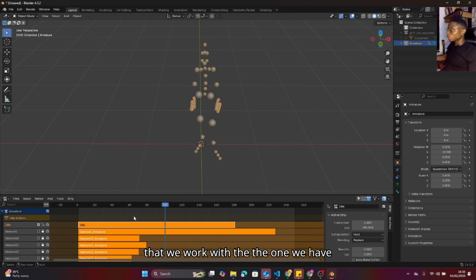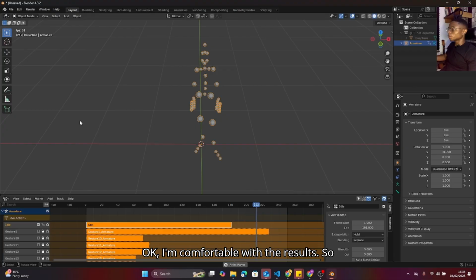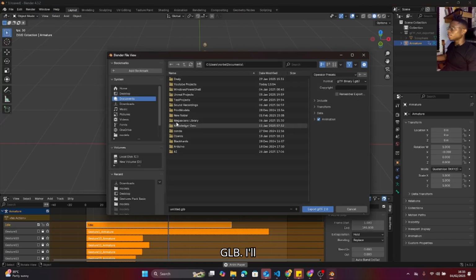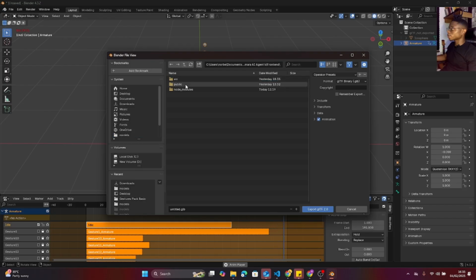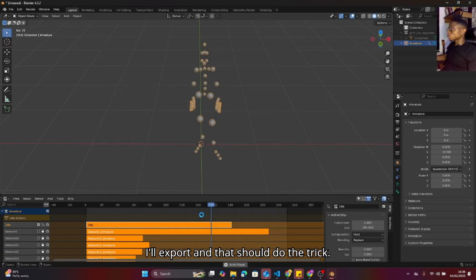So I try to play, let's see. So this is our idle right now. So I'm okay and comfortable with the results. So I'm going to export as a GLB. I'll go to my project and I will name it animation to override the one we had basically. So I will export, and that should do the trick.